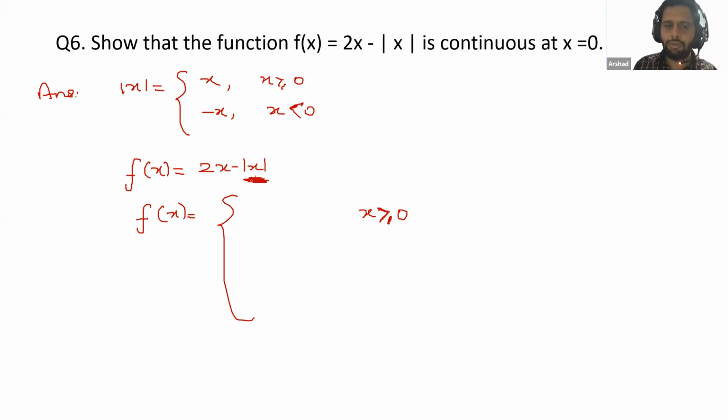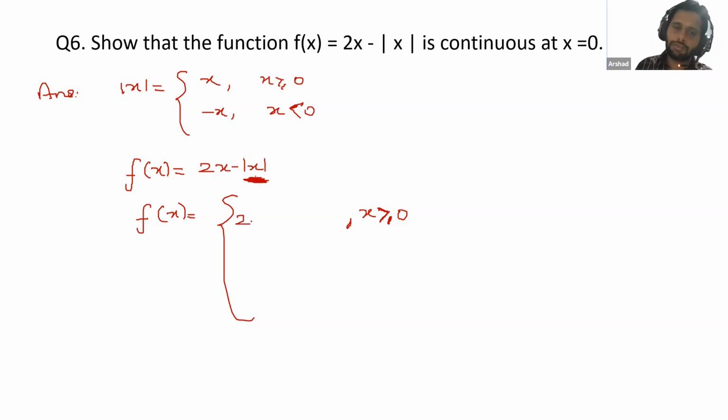Just focus on this modulus. What will you write in place of this modulus x if you are taking x greater than 0? Noma, in place of this modulus x, what will you write? X.